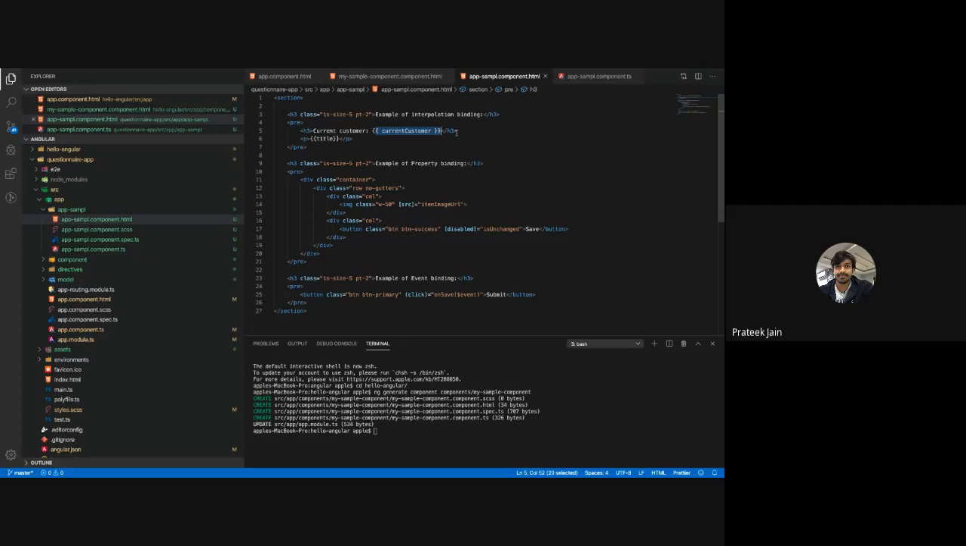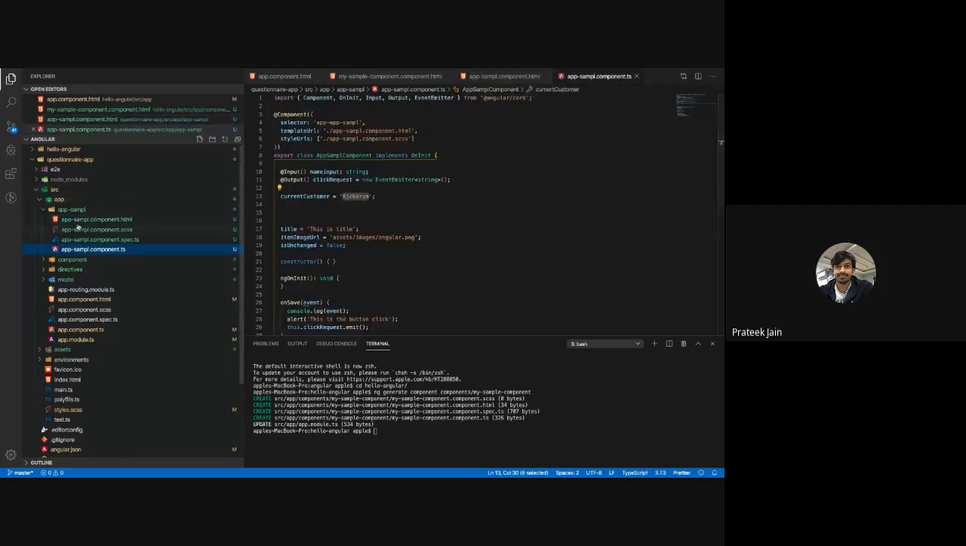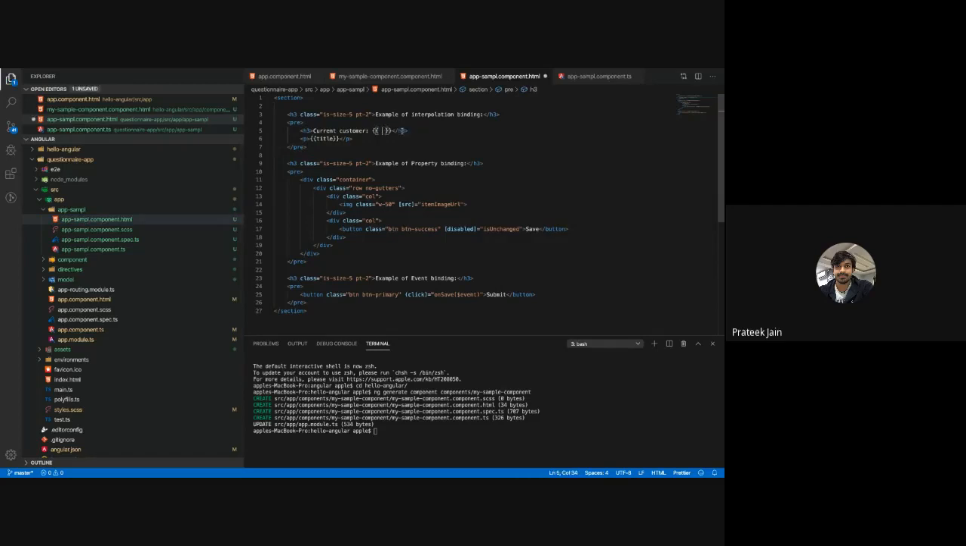Angular will check if curly braces are there or not. If curly braces are there, in Angular terms it is called an expression. Whenever anything is written like this, it is called an expression, and we evaluate the expression. When the expression is evaluated, it will give you some output. For example, 1 plus 1 is a simple mathematical expression. What is the outcome of this expression? 1 plus 1 is equal to 2.